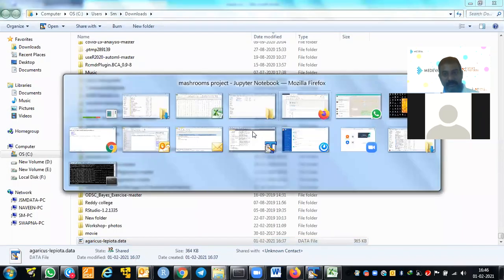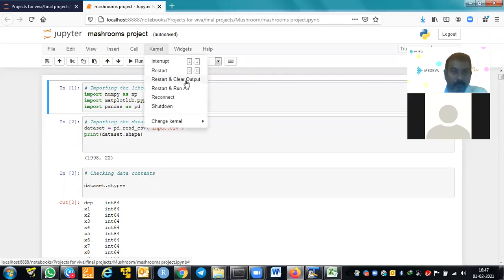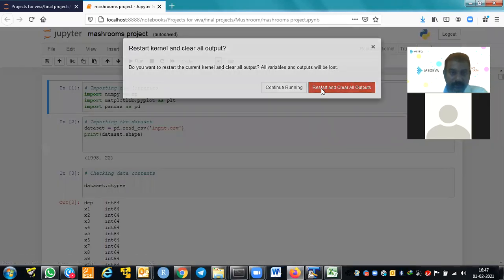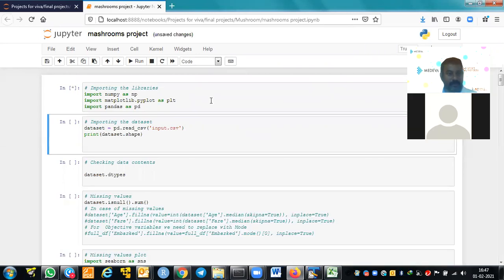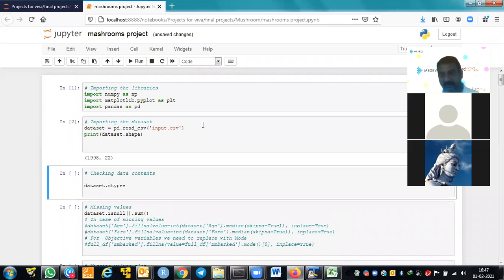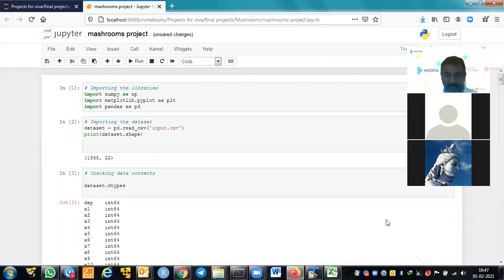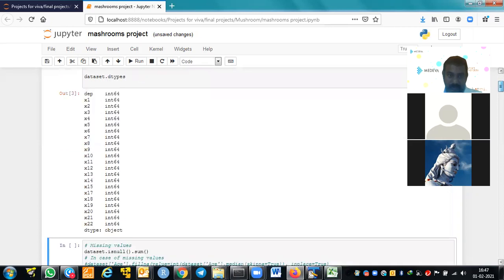Now, as the dependent variable is a categorical variable, this project becomes a classification project. Now we need to build a machine learning algorithm through which we can predict the mushroom quality. So that's your project. Let's run it and show in front of you. First we need to read all the libraries. Once I read the data, this is what my data looks like. Because I converted everything into numbers, it is now showing integers, but all these are objects, characters, nominal variables.